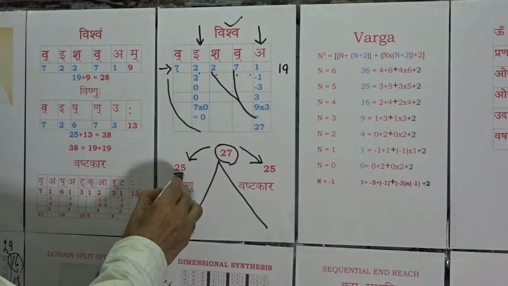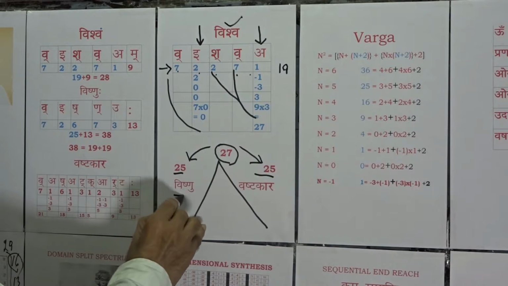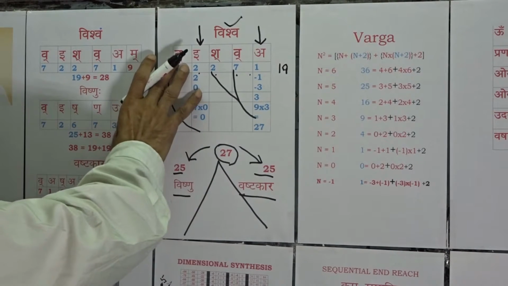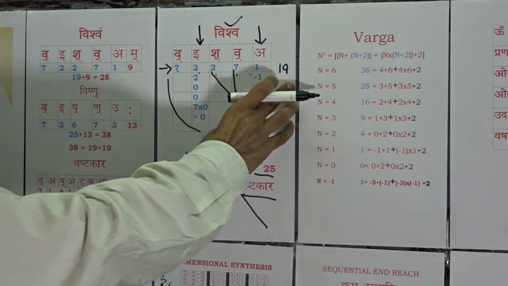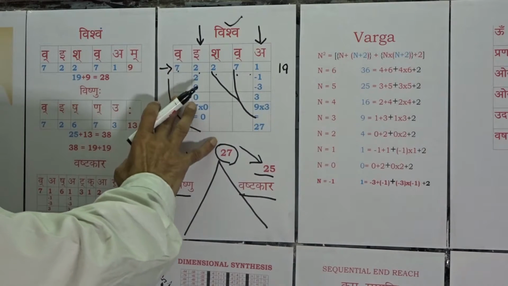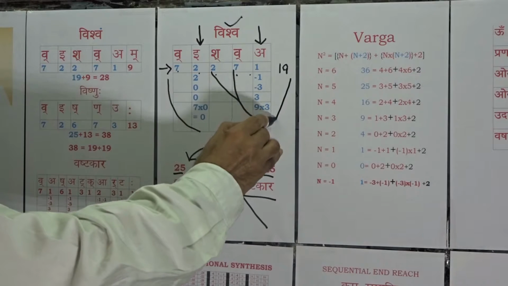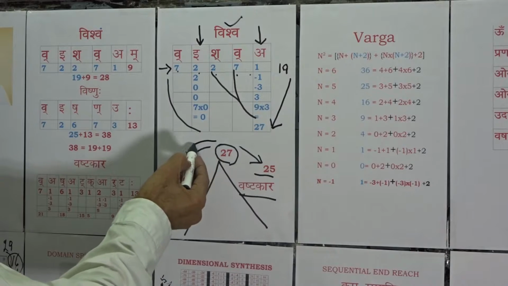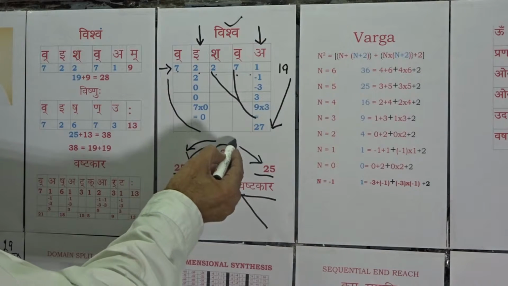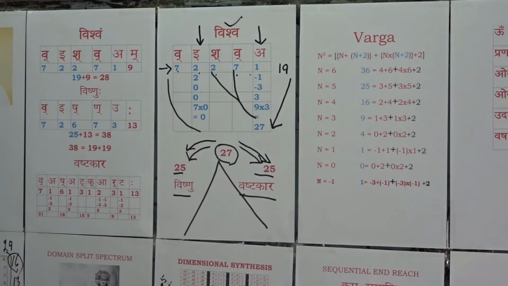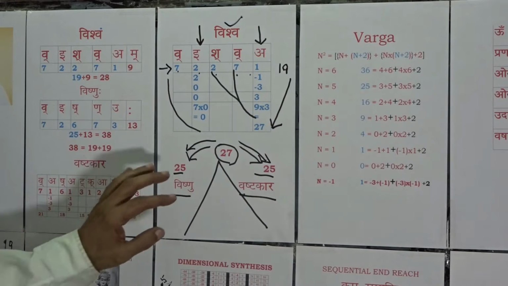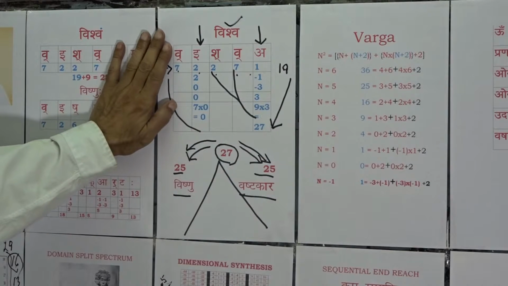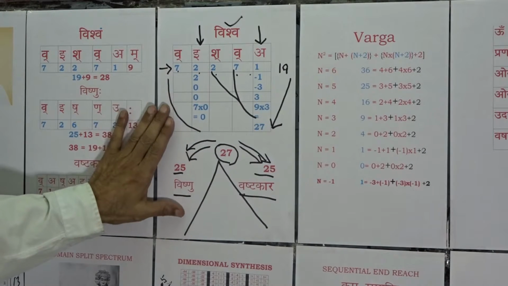So value 25 and 27 means formulation Vishnu and Vastkar is a reach because the formulation 19 gives a transcendence to value 27, which as a domain is providing us a split into a pair of streams of value 25 each. One shall sit comfortably and permit the transcending mind to be face to face with this organization format feature.